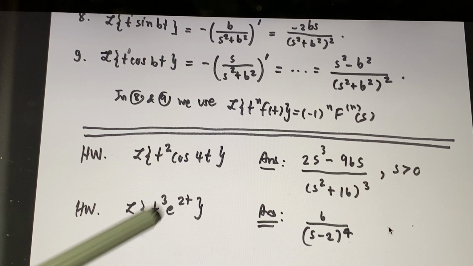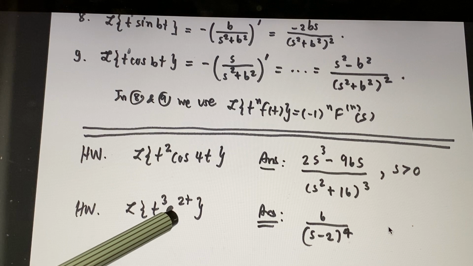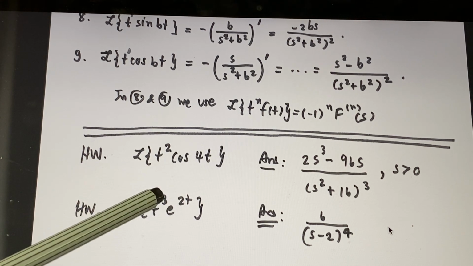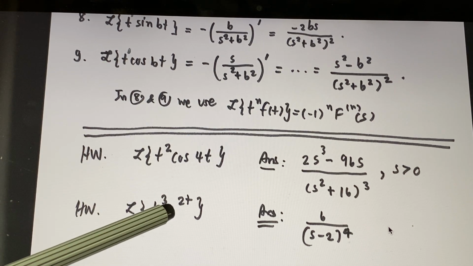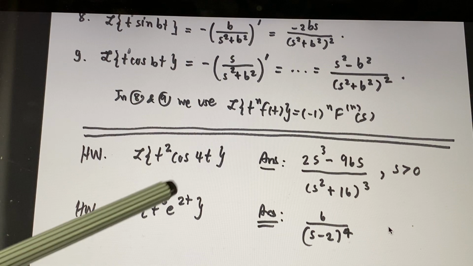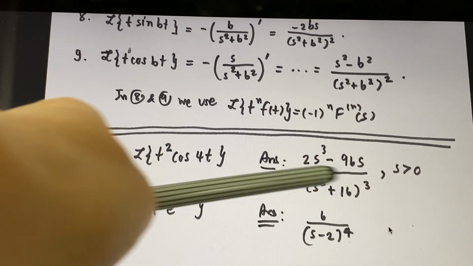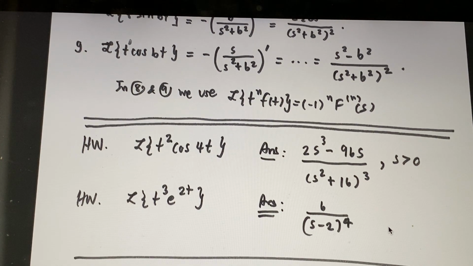Similarly, this one you can think of e to the 2t, which is 1 over s minus 2. And then you see here, t cubed. That means you multiply with negative 1 power 3. And then you take the third derivative of the Laplace transform of e to the 2t. And see if you get this solution or not.